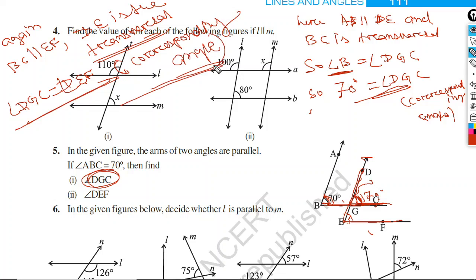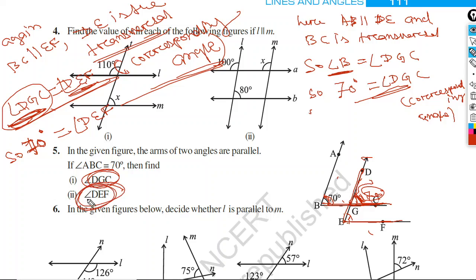As they are corresponding angles, now we have the measure of angle DGC. This angle is 70 degrees. Here we have written DGC, so 70 degrees. So in this place we will write 70. 70 degrees is equal to angle DEF. This is what we wanted, angle DEF. So we have angle DEF equal to 70 degrees and angle DGC is also equal to 70 degrees. So we got both the angles, part I and part II. In this way you can please solve.